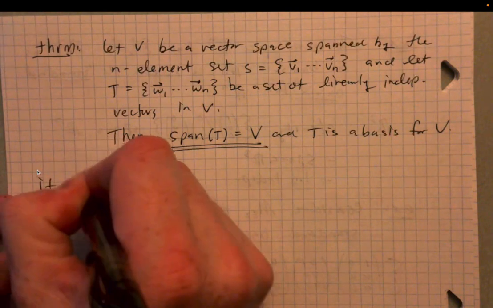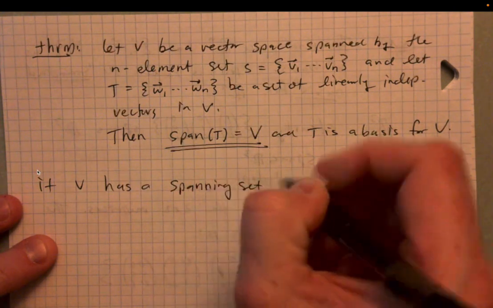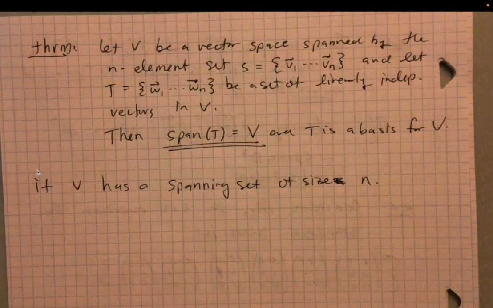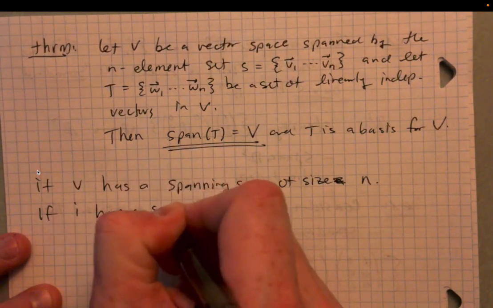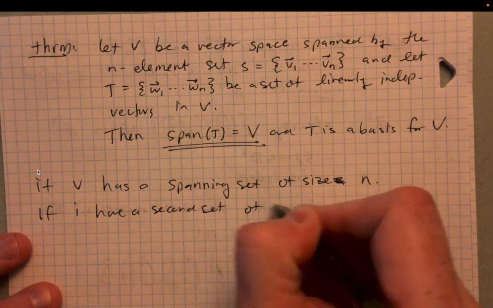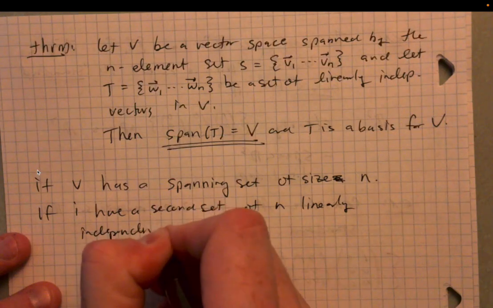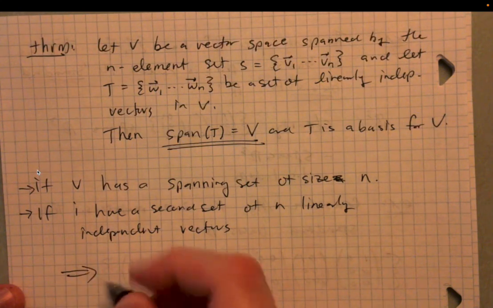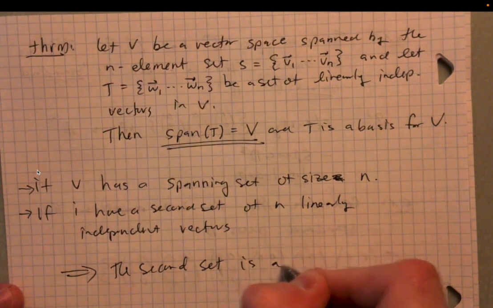If V has a spanning set of size n, and if I have a second set of n linearly independent vectors, then the second set is a basis for V.